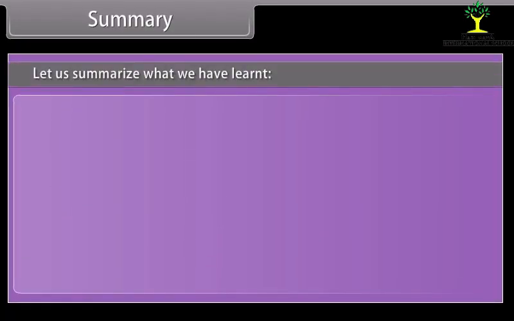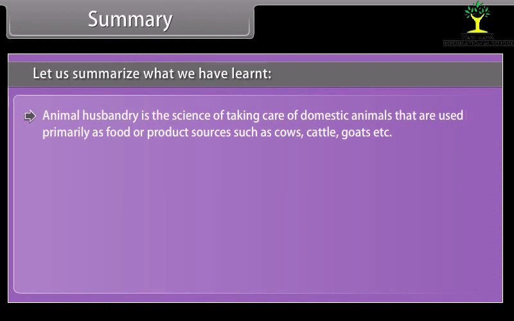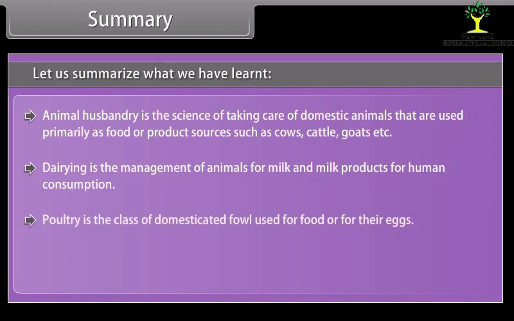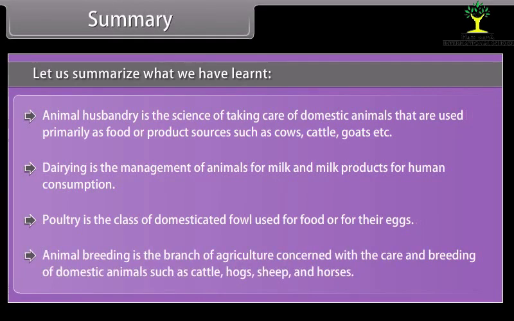Summary. Let us summarize what we have learned. Animal husbandry is the science of taking care of domestic animals that are used primarily as food or product sources, such as cows, cattle, goats, etc. Dairying is the management of animals for milk and milk products for human consumption. Poultry is the class of domesticated fowl used for food or for their eggs. Animal breeding is the branch of agriculture concerned with the care and breeding of domestic animals such as cattle, hogs, sheep and horses.